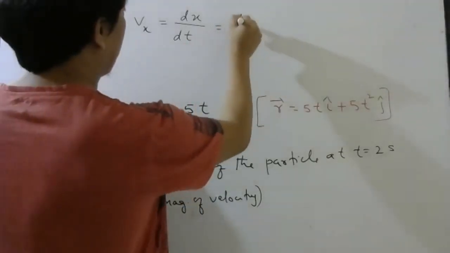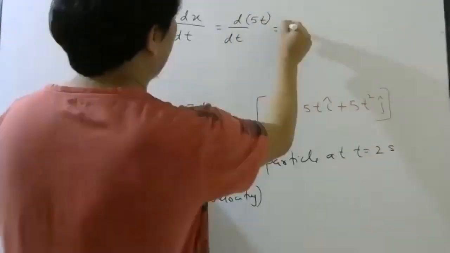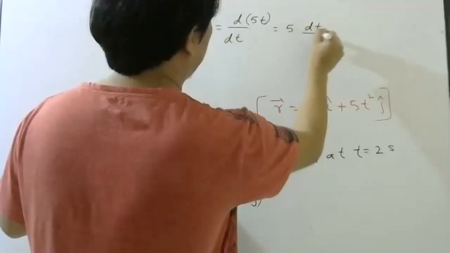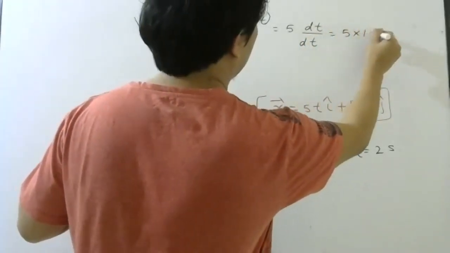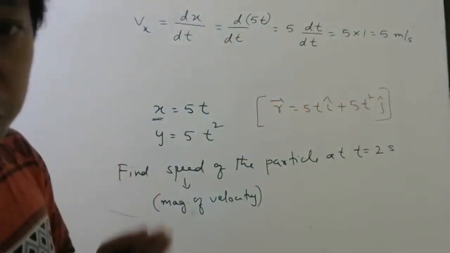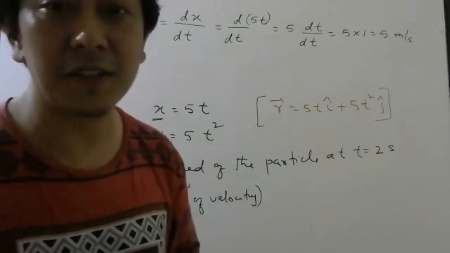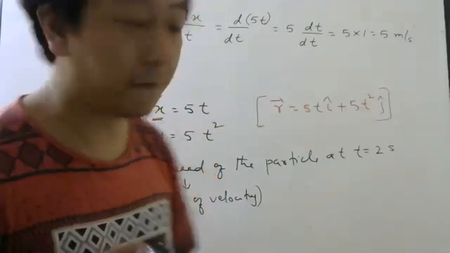Then you put this x. X is 5t. Constants you take outside. Differentiation of t with respect to t is 1. So first part is 5 meter per second. X component only if they ask. In some entrance exam, they will ask only x component. So that one you have to tick.